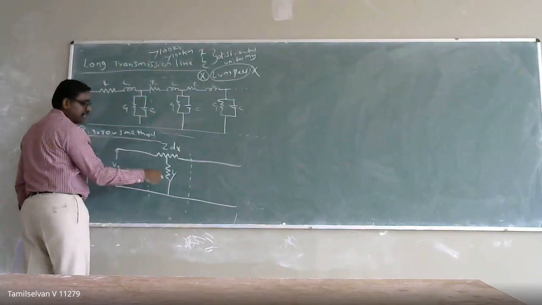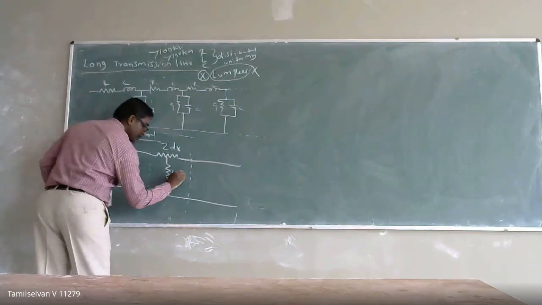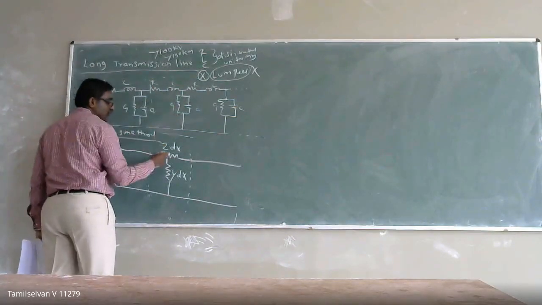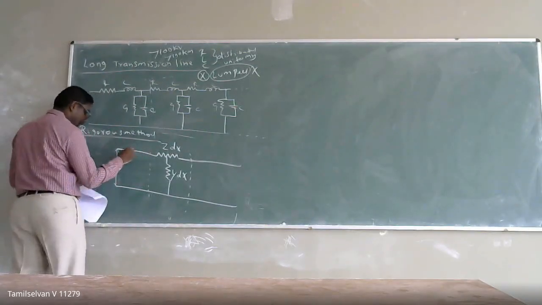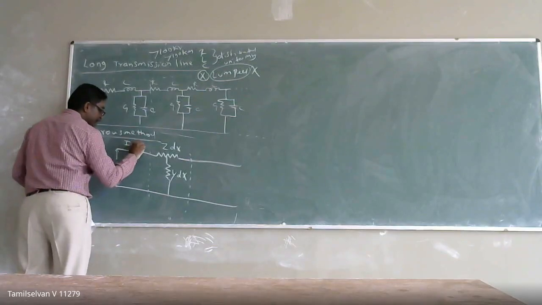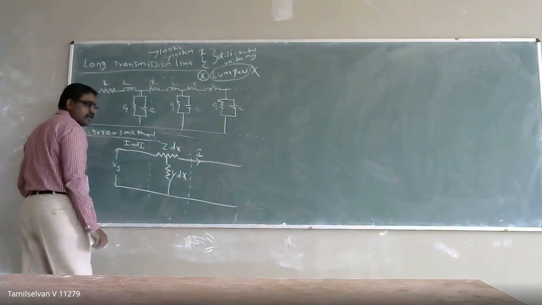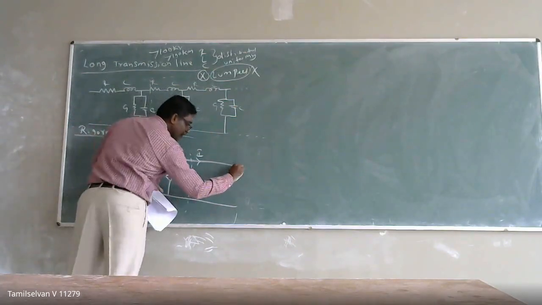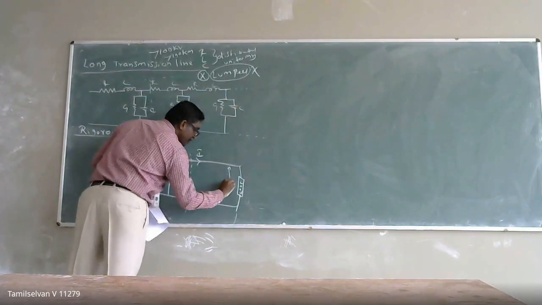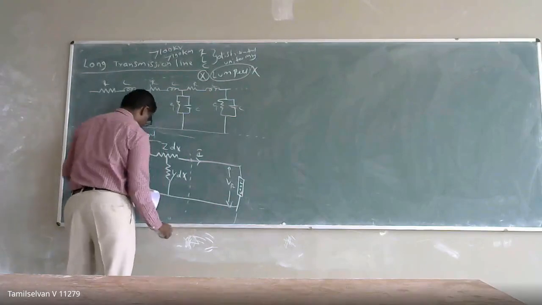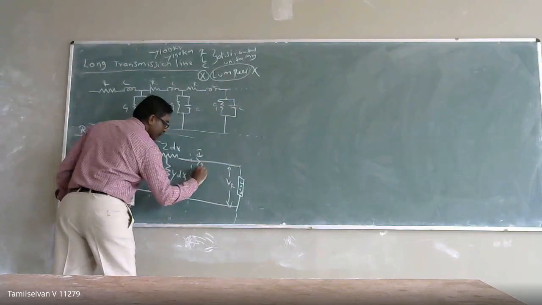The shunt parameter I'm taking as an admittance. Shunt here is taken as an admittance y into dx. The series parameter is going to have an impedance z into dx. Before this section, the current is going to be I plus dI, and after this section it is going to have the current I. This is going to have my load, and the potential here is going to appear as VR.